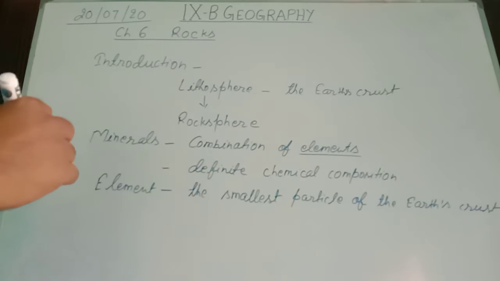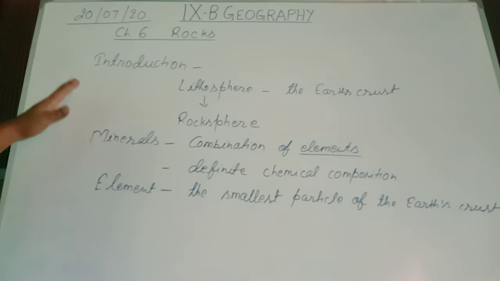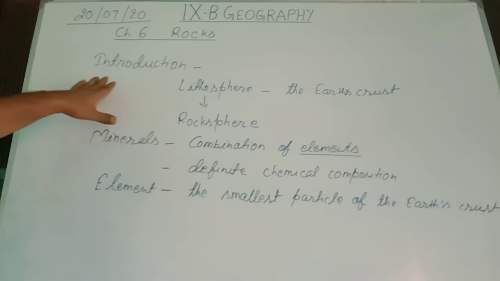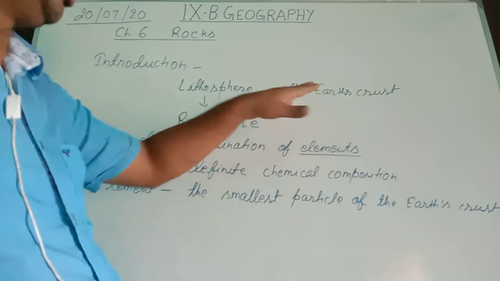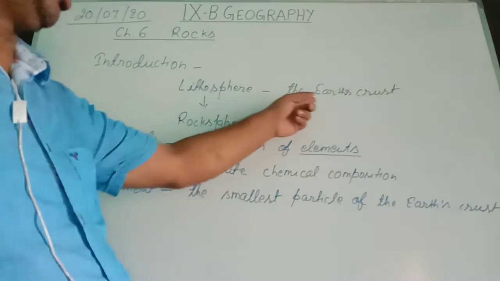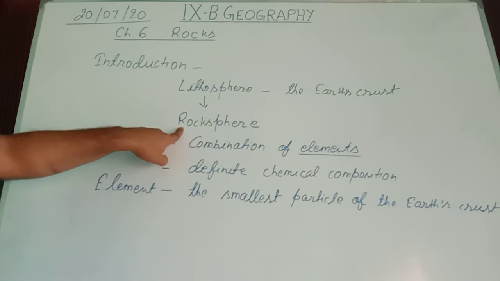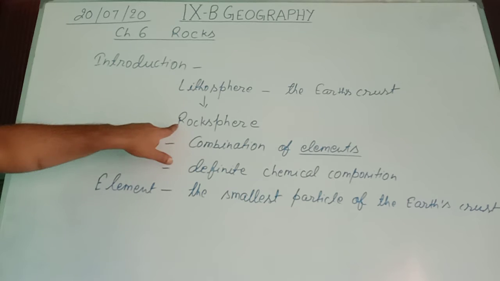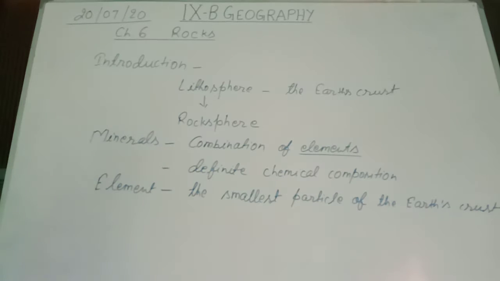So as an introduction, lithosphere, that is the upper layer of the earth, that is the solid layer of the earth, is known as the earth crust. This lithosphere is named as rock sphere, means this lithosphere is made up of different kinds of rocks, so this is also named as rock sphere.